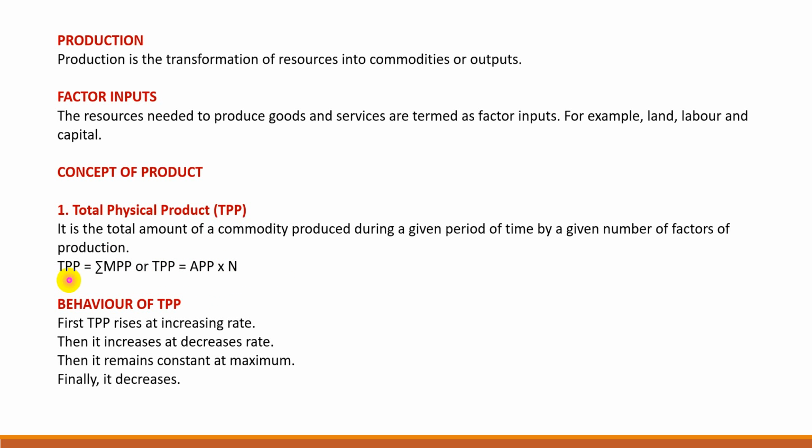Now, TPP is the summation of marginal physical products of various units of a factor, and it is the average physical product multiplied by the number of units of a variable factor employed. The behavior of TPP: TPP first rises at increasing rate, then it increases at diminishing rate. After that, it remains constant at its maximum and finally decreases.